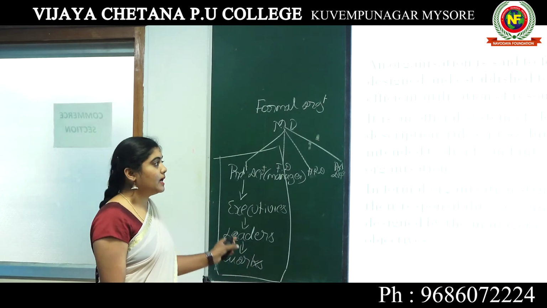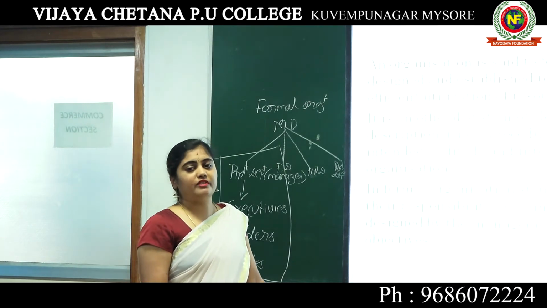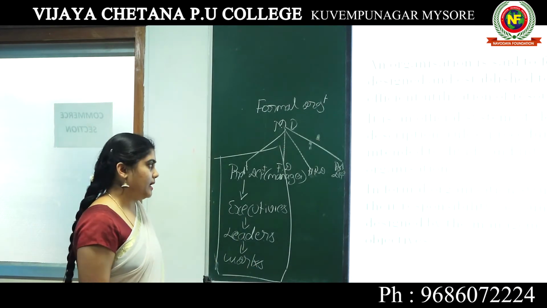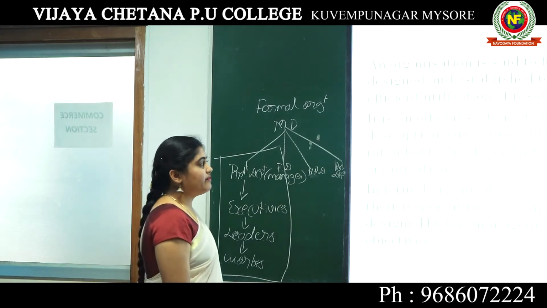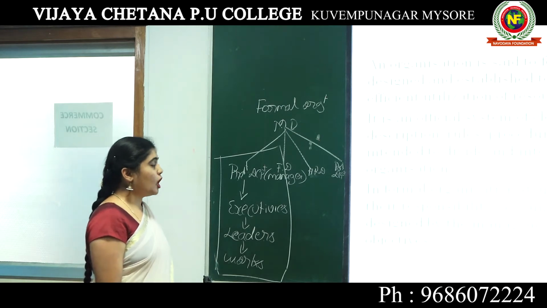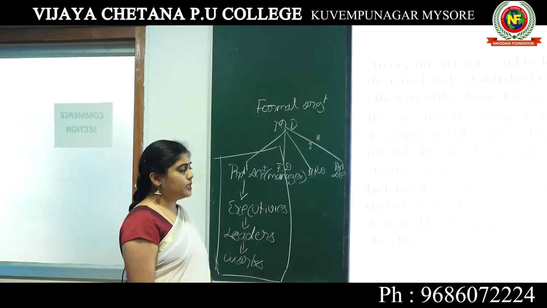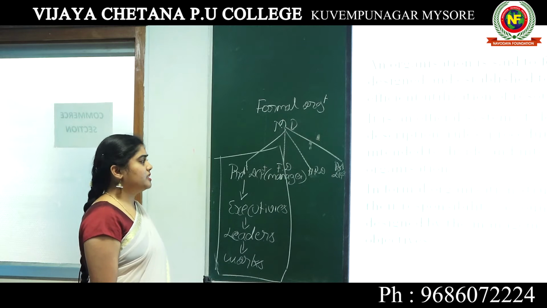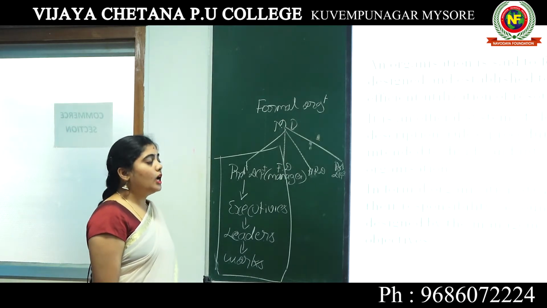That's why it is called an official system, which is the formal organization. It defines activities, job descriptions, rules, procedures and relationships which are intended to divide and integrate the activities of an organization.